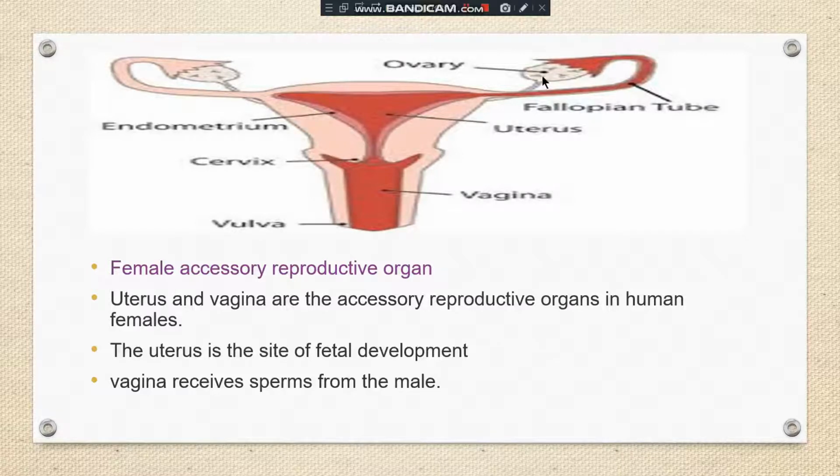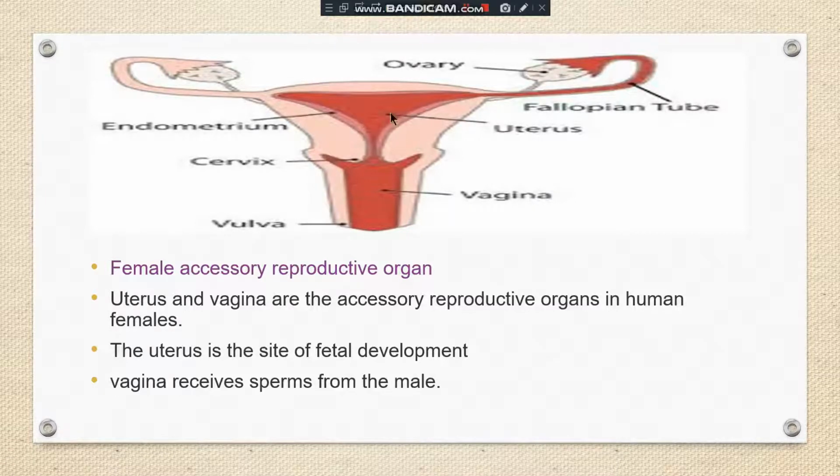to puberty. Then this ovum comes to the fallopian tube. So the fallopian tube, you can see here, there is one pair of fallopian tube starting from each ovary, and the fallopian tube you can also name it the oviduct. So in the oviduct or in the fallopian tube the fertilization occurs, and that's why it is the site of fertilization. After fertilization, the embryo comes to the uterus, and in the uterus, the development of the embryo takes place.